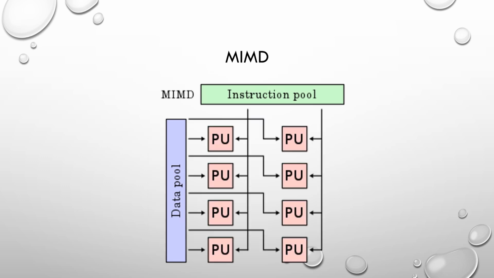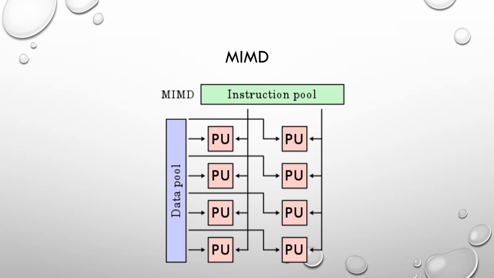And finally, we have multiple instruction, multiple data stream. In this architecture, again, it's high-level parallel computing. From the name itself, they can independently execute different sets of instructions on different data items. That's why multiple processing units are connected with a data pool. From the data pool, different sets of data are passed to each and every processing unit with different instructions. So it's real parallel computing, especially in areas like simulation, modeling, even communication switches, manufacturing, computer-aided design. Everywhere we can use this MIMD architecture.